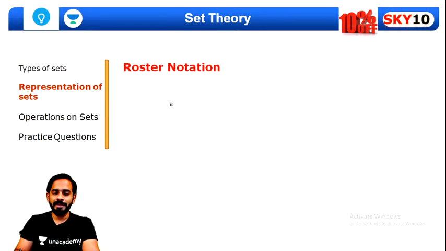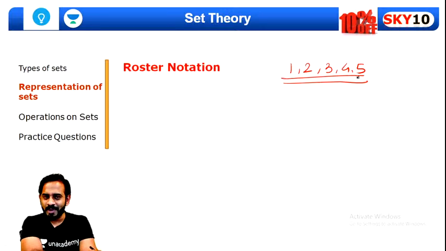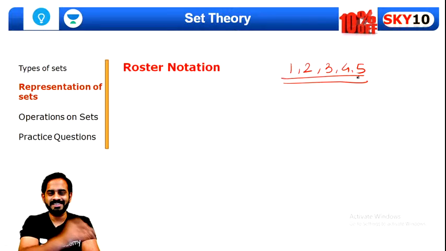Now, what do we mean by roster notation? Before we move further, I'll just quickly ask one thing. Can you tell me what is the odd one out, the odd man out in 1, 2, 3, 4 and 5? It's a very simple question, but some of you might get confused about what the odd man out is. Quickly tell me. Just a simple question for you guys. What is the odd man out in 1, 2, 3, 4, 5? Tell me quickly.